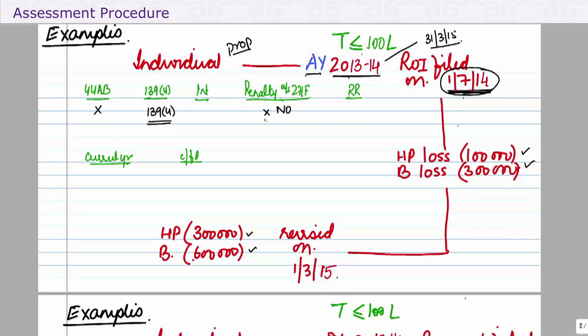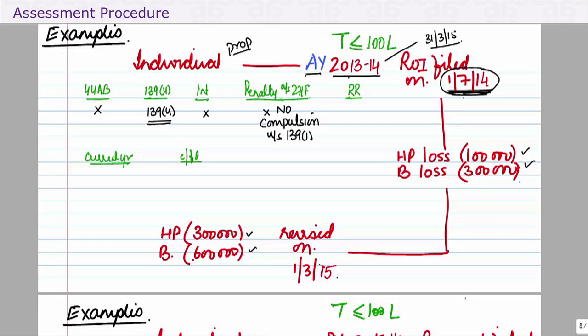No compulsion under section 139(1). Had this been a firm, well, a penalty of 5,000 could have been levied, because it is after the end of the relevant assessment year. There obviously cannot be interest, because interest is on tax and this is a loss, so there is no tax. There cannot be an interest.